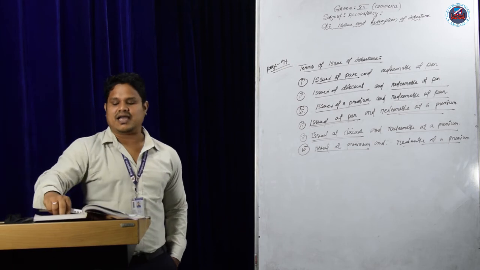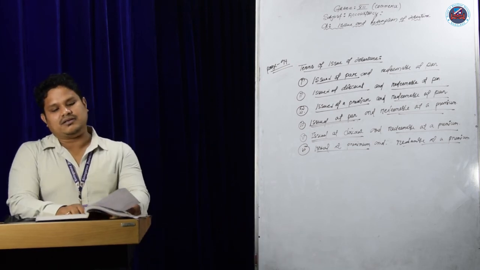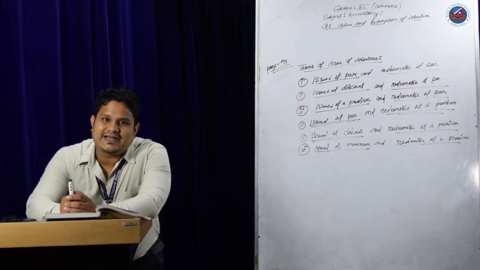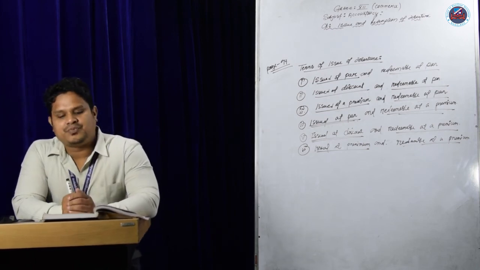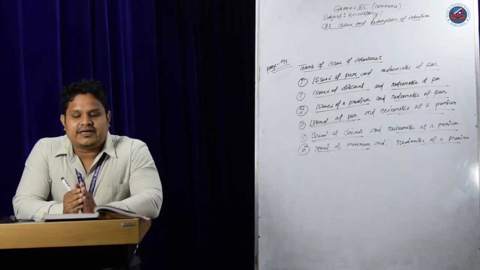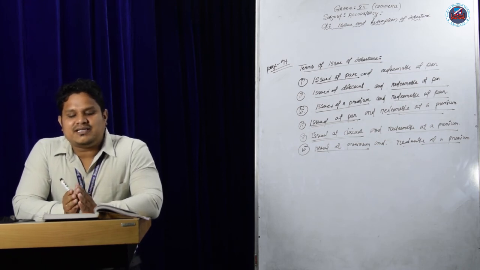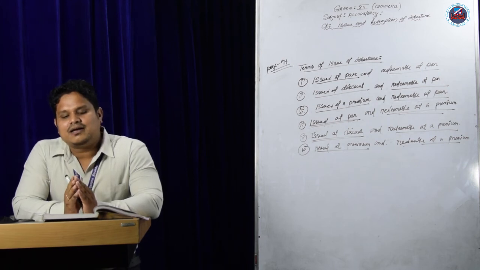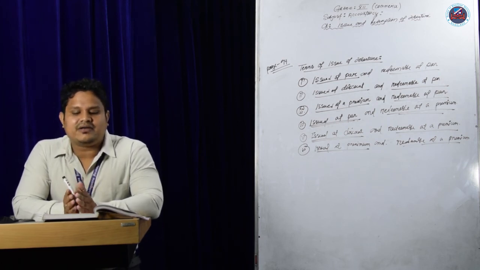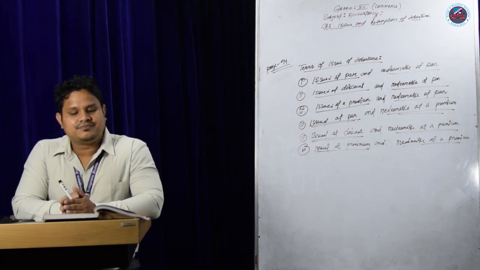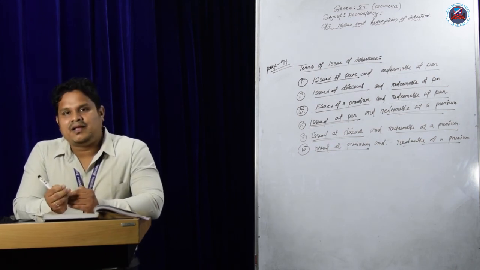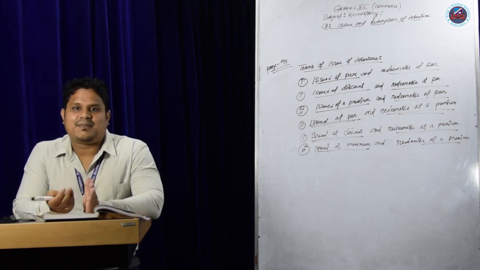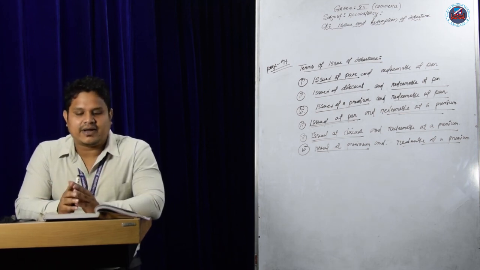For the 6 terms, the 6 entries are given. Number 1, issued at par and redeemable at par. The company is getting par and the payment side is at par. So bank account debit to debenture application and allotment account. Issuing at par means getting the amount, so bank account debit to debenture application and allotment account is one entry.